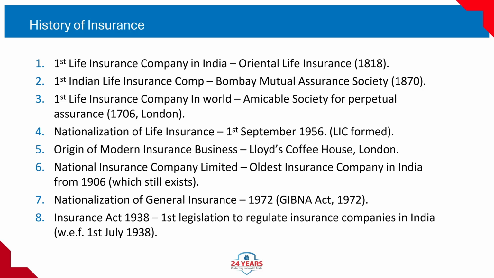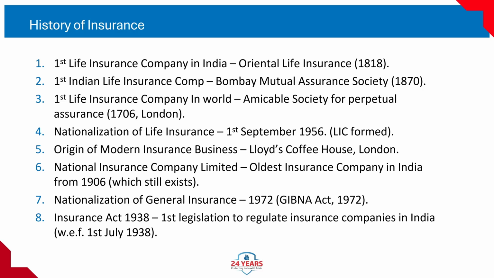First life insurance company in India, Oriental Life Insurance, 1818. Started in Calcutta, now Kolkata, in 1818. Mostly served Europeans living in India. Indian natives were not the primary customers at that time. Marked the beginning of life insurance in India.